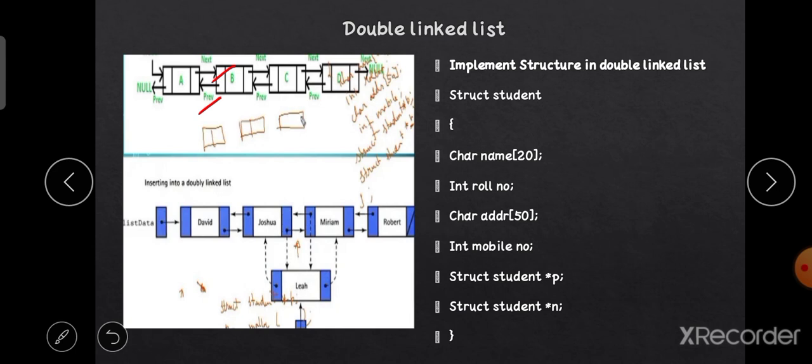This is the structure implementation of the doubly linked list. This is the program to be implemented. It has the character name, int, and character address. This holds the student's details. It contains 4 data types, and it has two pointers. As already told, a double linked list has two pointers. One is *p, which indicates the previous student detail, and *n is going to be the next. Simply, p is the previous and n is the next in the doubly linked list.